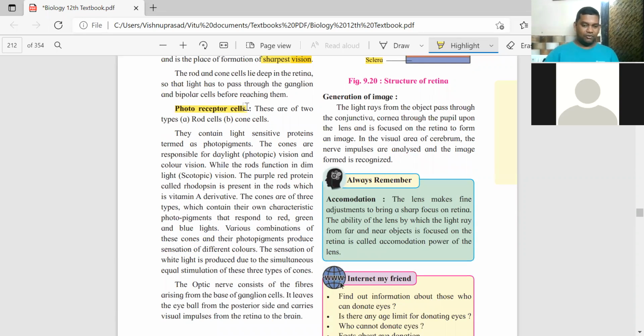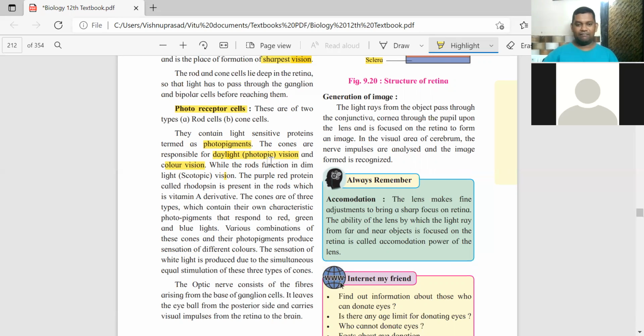Photoreceptors, because they are able to conceive and receive the light. They contain light sensitive proteins which are called photopigments. Among them, cone cells are responsible for daylight vision and also color vision. Cone, color, C for C. Daylight vision and color vision. That's why it is called photopic vision.